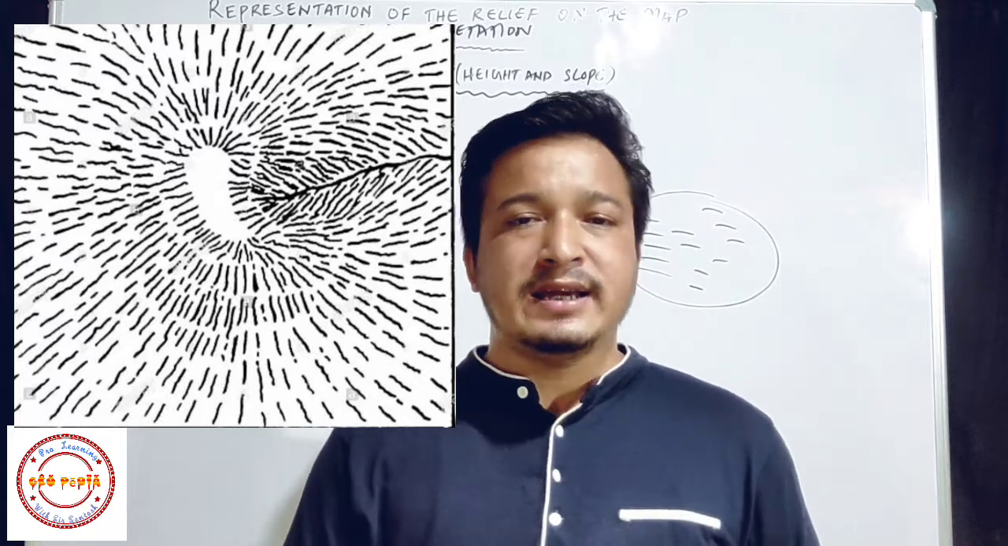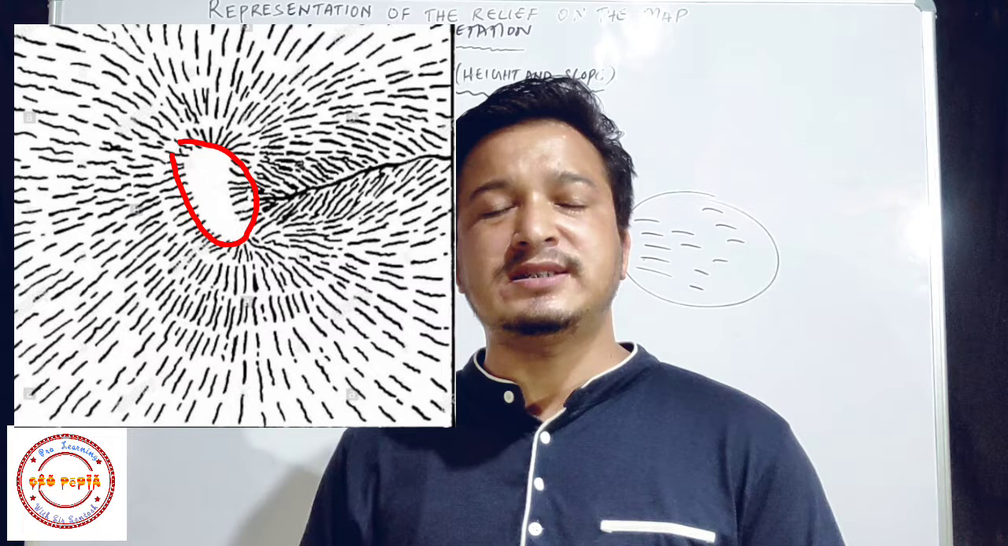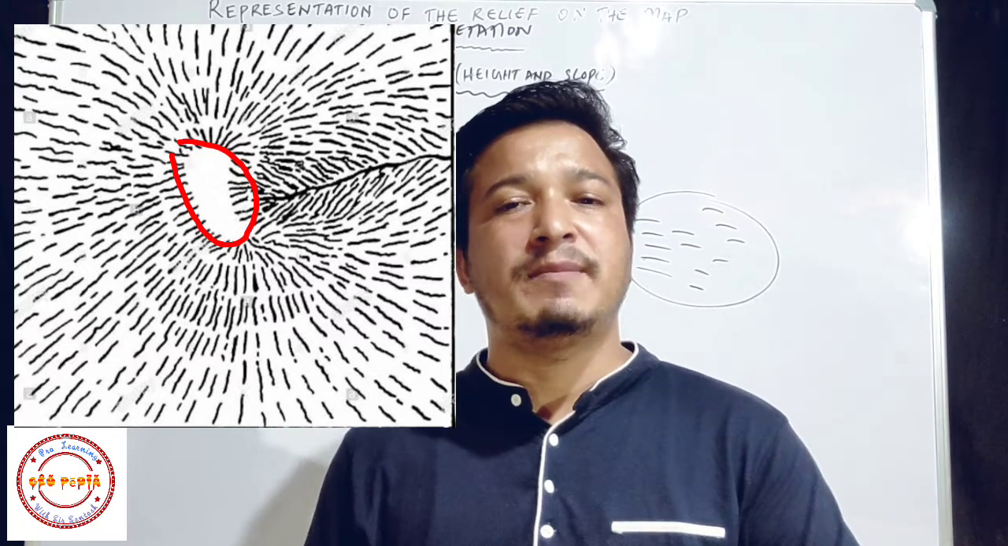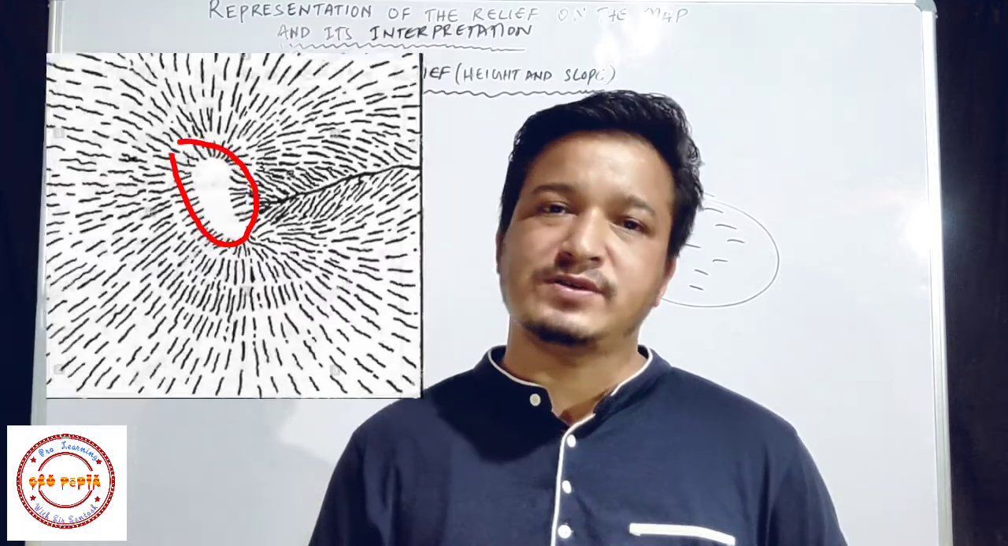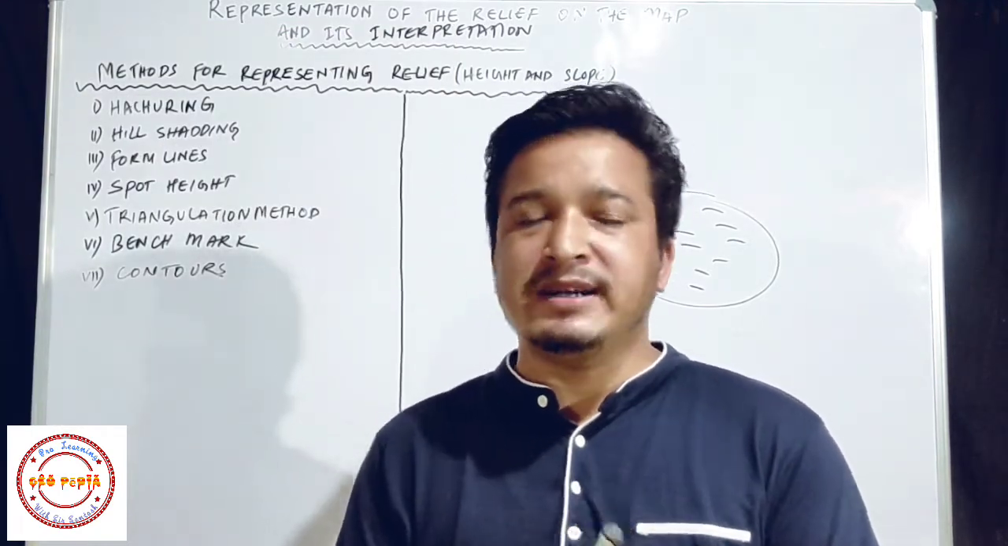And in this region, students, you can see there are no hachures. It means there is a plain or flat surface. Okay, so I think you got an idea about the hachuring method.